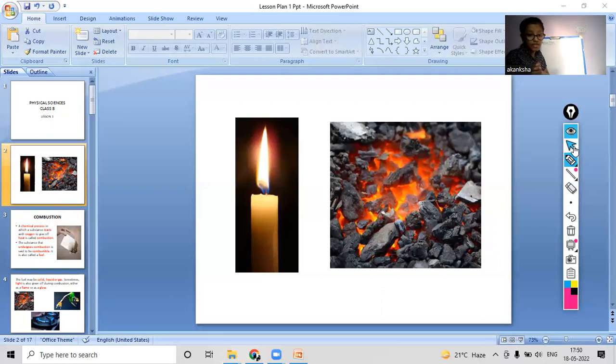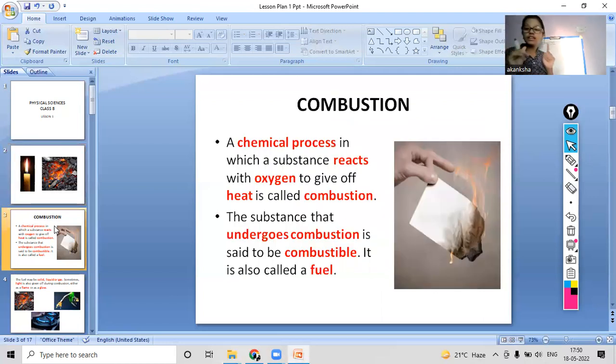Now let's see what combustion is in more detail, or the proper definition of combustion, right? Combustion is a chemical process. The first important point about combustion is, which type of process is it? It is a chemical process. In these definitions that we are about to read, there are some key points that you have to keep in mind. So the first key point is that it is a chemical process in which substances react with oxygen.